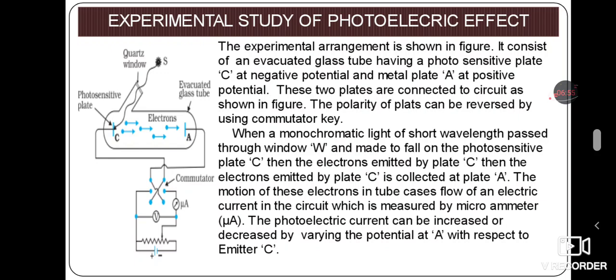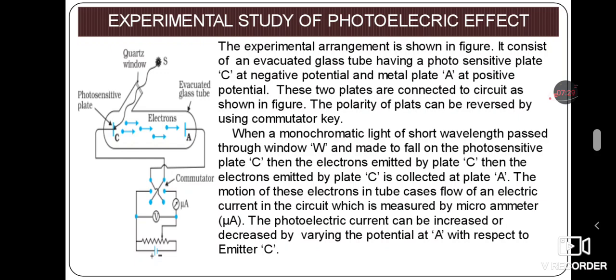Then the electrons emitted by plate C are collected at plate A. Already C is at a negative potential, so the electrons liberated from it will be attracted towards the positive potential, and our A is at a positive potential. So all these electrons are collected at plate A. This motion of electrons, we already know, the flow of charge is nothing but the flow of current itself.